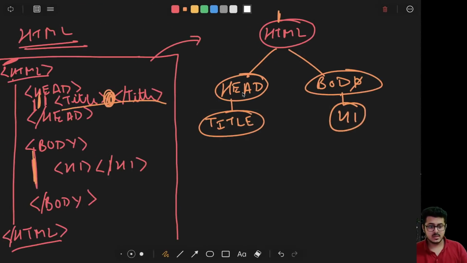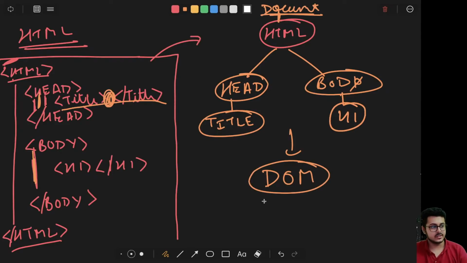Okay, so on the top of everything, it is the document. That is the file in which you are writing the entire HTML code. So it's document, then HTML, head, body, title, h1. Now this is called your Document Object Model, DOM, and this is the hierarchical representation of the tags present in the HTML document.